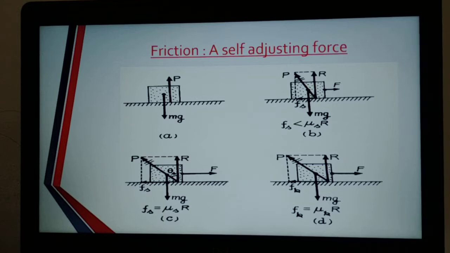Then as the inclination of P increases, Fs also increases. So for a particular value of F, the inclination of P will become theta s, as marked in the second and third diagrams. For that, the component Fs is maximum.